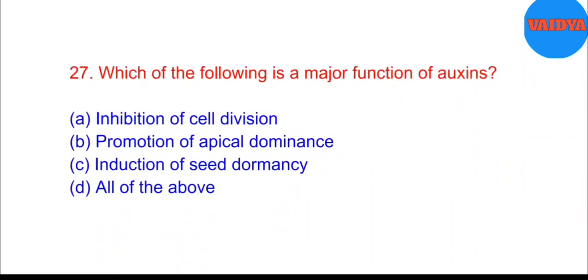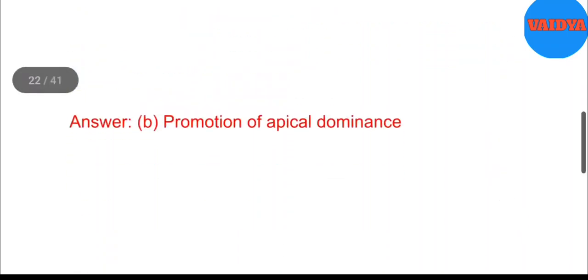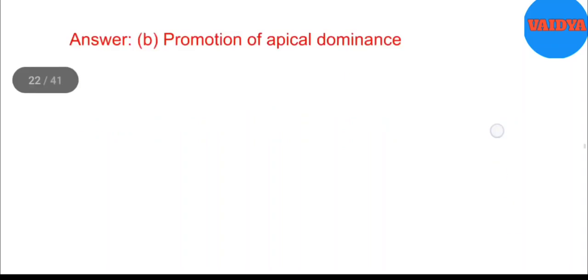27. Which of the following is a major function of auxins? A. Inhibition of cell division. B. Promotion of apical dominance. C. Induction of seed dormancy. D. All of the above. Answer: B. Promotion of apical dominance.